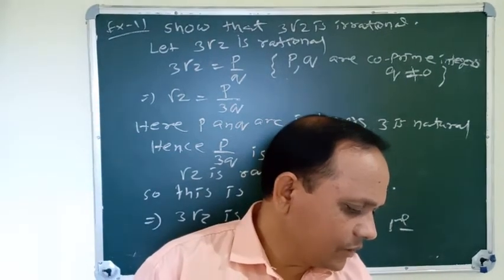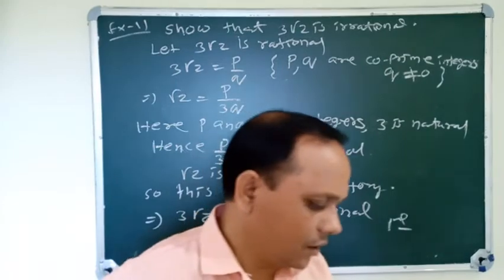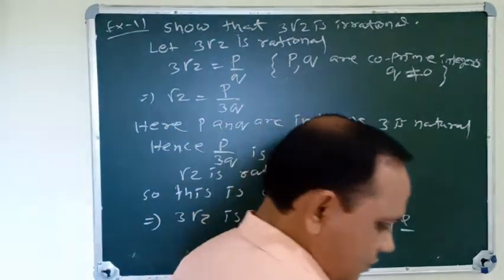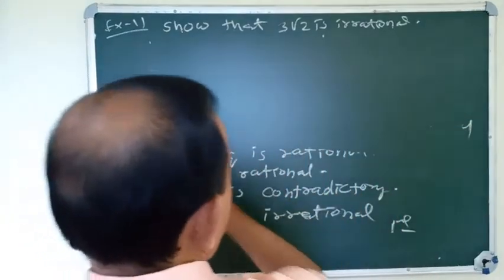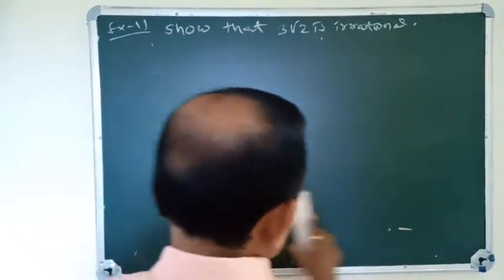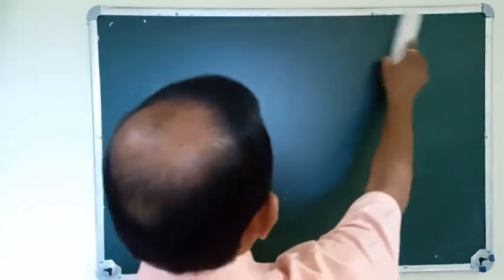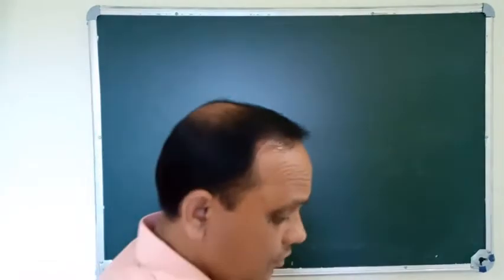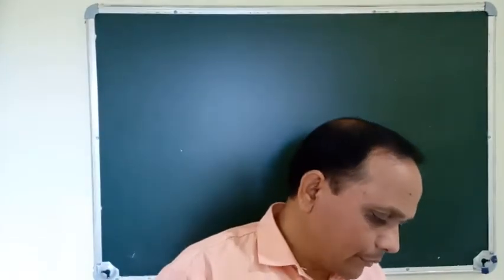Number 2: prove that 3 plus 2 root 5 is irrational. This is also a very easy question with the same process. That is your task to do yourself. And the other is your number 3: prove that the following are irrational.